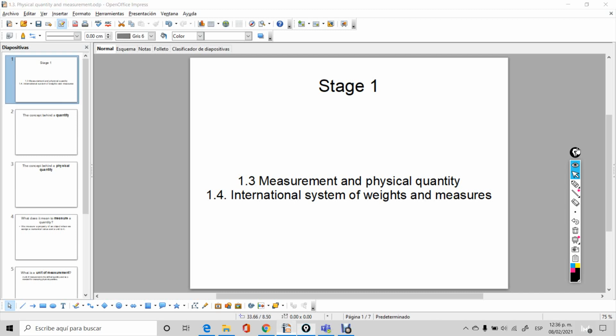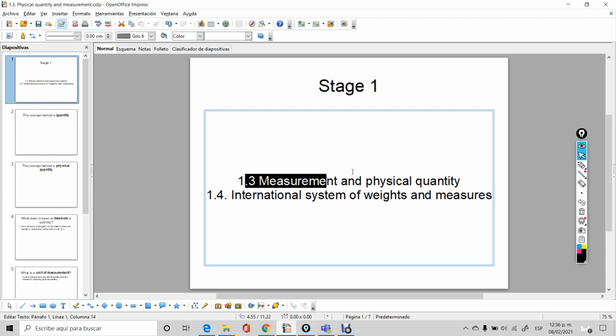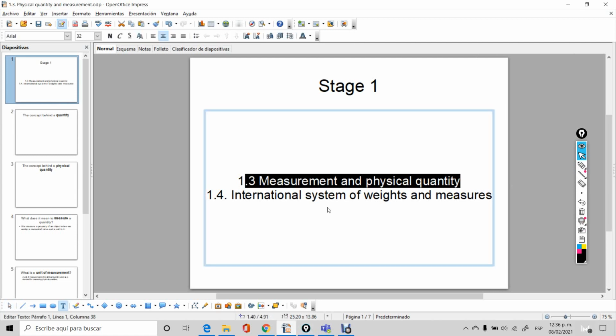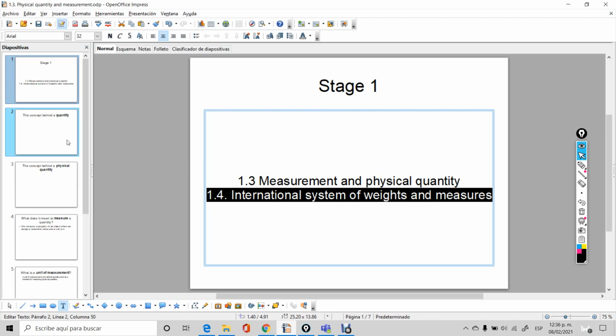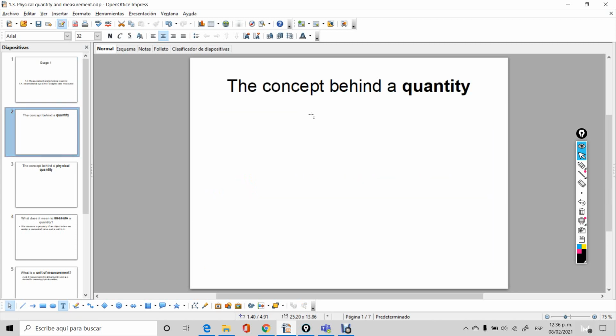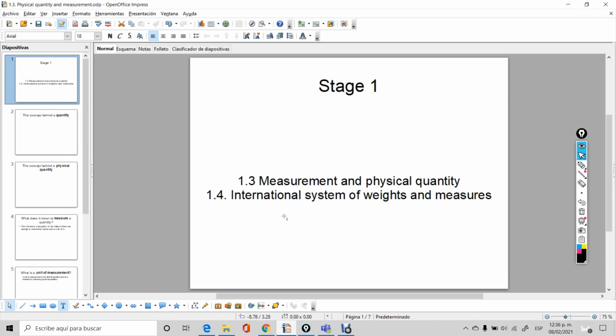Hello class, welcome to today's lesson, which is topic 1.3, measurement and physical quantity, and topic 1.4, international system of weights and measures. So let's talk about these two topics, guys. They are quite easy to understand, I believe. So let's talk first about 1.3, which is measurement and physical quantity.